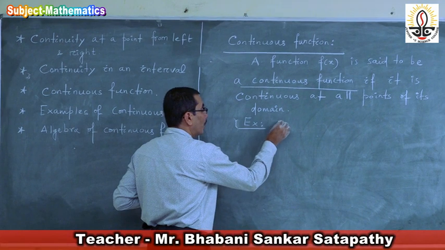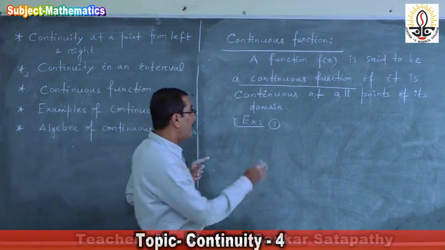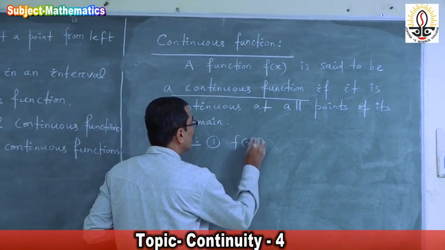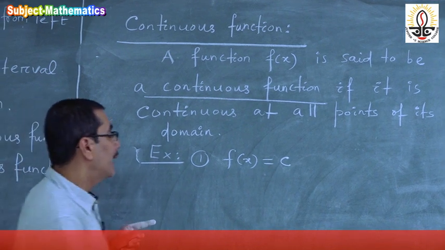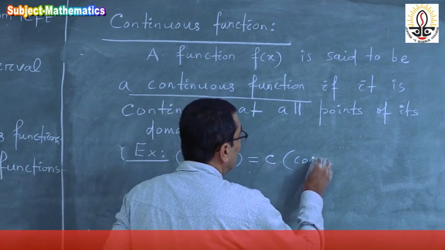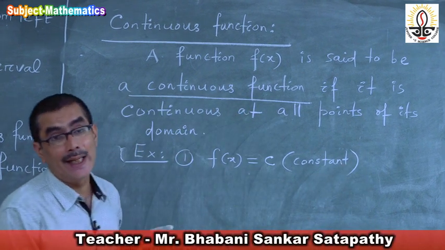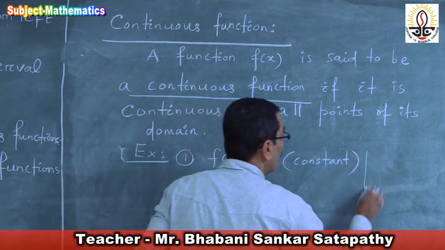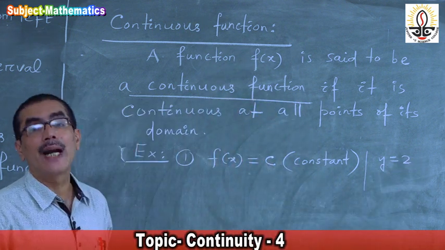The first example is f of x is equal to c. What is meant by c? C means a constant. So if I say y is equal to 2, it is a constant function.